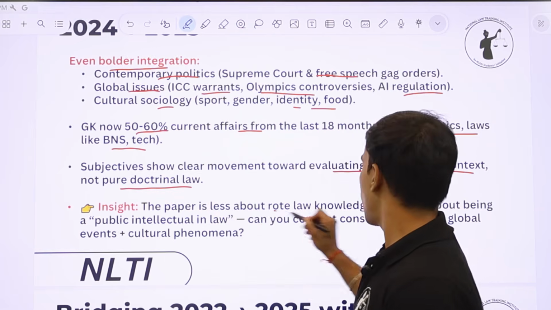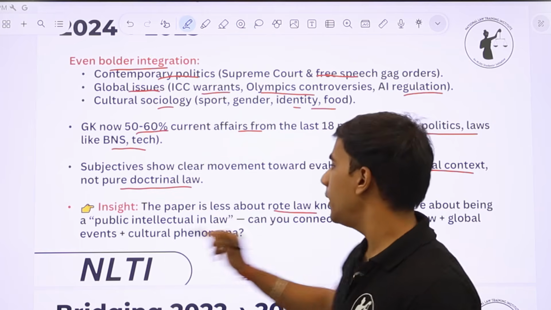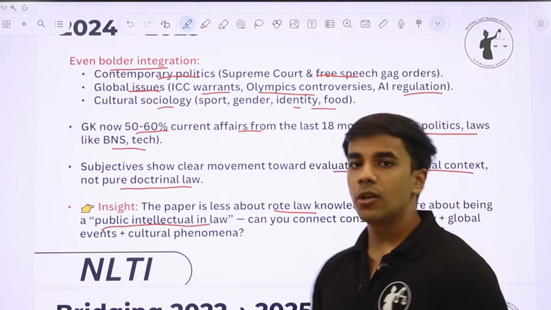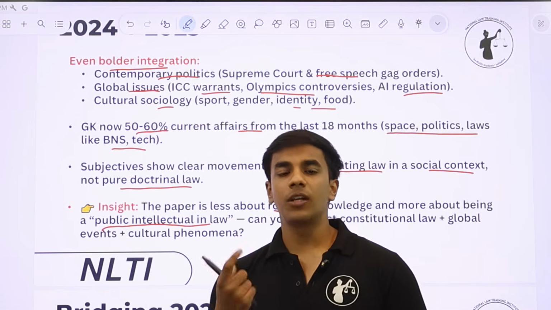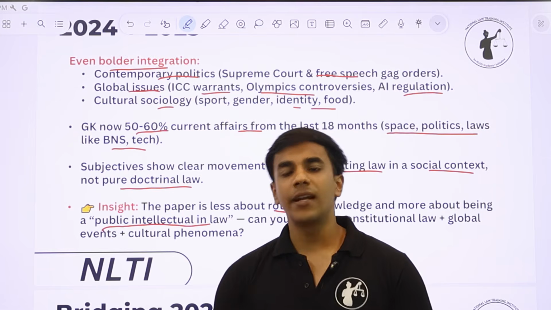And the paper is less about rote learning and more about being a public intellectual in law. So you've heard about PIL. This is the wordplay that our team has done. So now they are looking for people who can become public intellectuals in law.